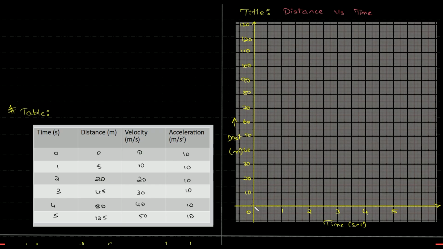At 0 second, it's 0. First second it is 5, so 5 is somewhere over there. 2 it is 20, it's over there. 3 it's 45. 4 it's 80. And 5 is 125, somewhere over there. And we have the graph looking like this.